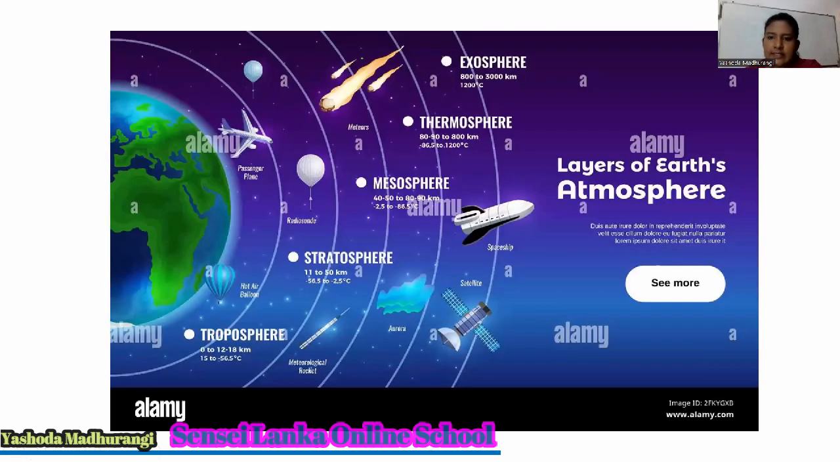And then look at these pictures. Our planet Earth is there. Around the Earth, we have an atmosphere. This atmosphere has different layers. We will learn this in grade 10. But now you can get a rough idea about our planet.